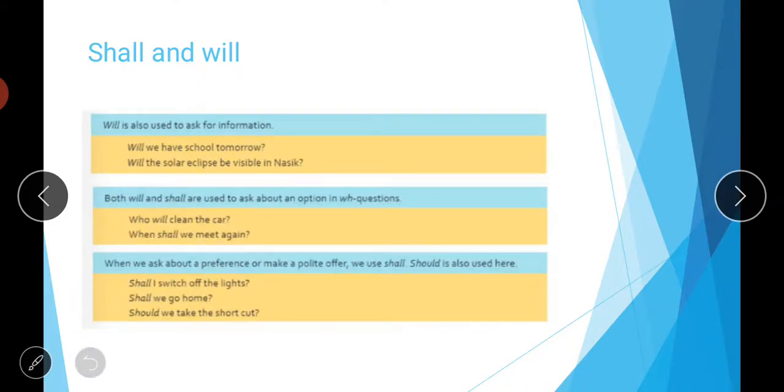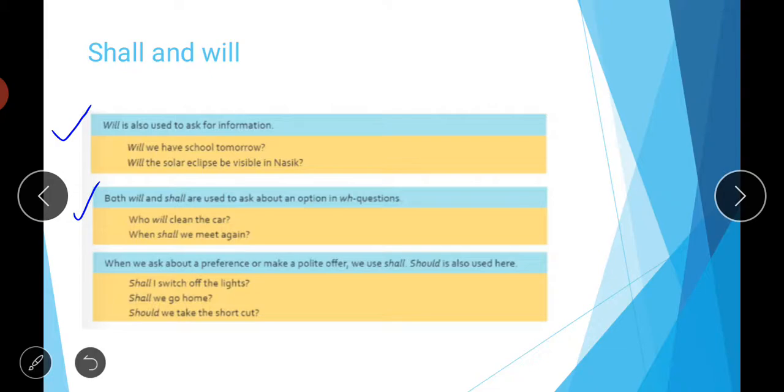Then next is, will is also used to ask for information. For example, will we have school tomorrow, or will there be a holiday tomorrow? Will the solar eclipse be visible in Nasik? So like this, when you have to ask for information, you can use this word will to form your question. Then both will and shall are used to ask about an option in WH questions.